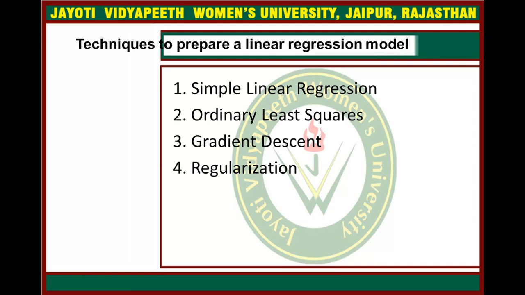Also take note of gradient descent, which is the most common technique taught in machine learning classes. So these basically are the techniques: first is simple linear regression. In simple linear regression, if we have a single input, we can use statistics to estimate the coefficients.